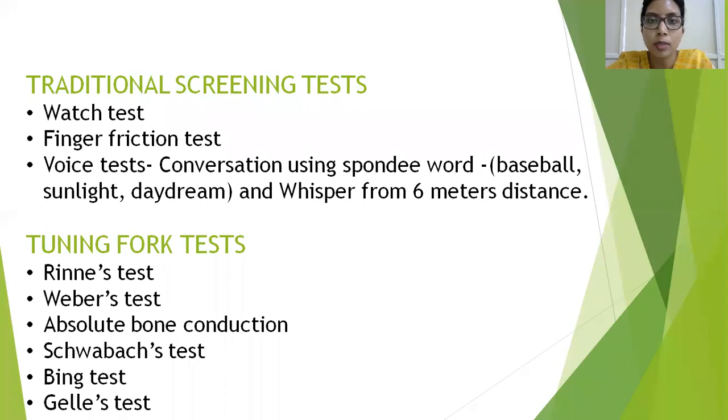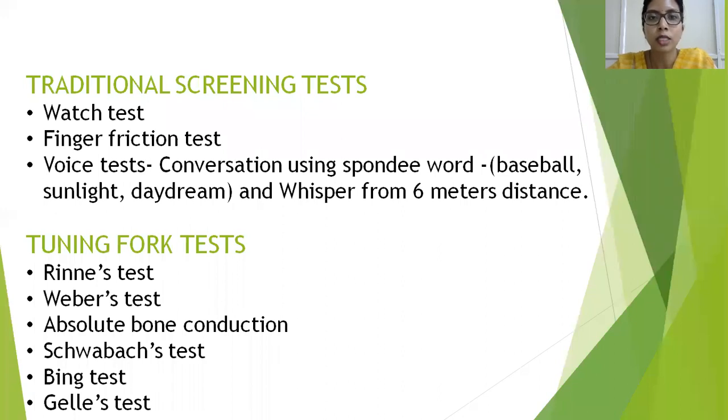What is a stressed syllable? When you say this word, you stress on it. Examples are baseball, sunlight, daydream. The examiner converses in these words starting from a 6 meter distance. If the patient is not able to hear at 6 meters, they come closer. The distance at which he is able to hear all of these spondee words is noted. These screening tests only tell you whether the hearing has increased or decreased. They cannot specify a frequency.